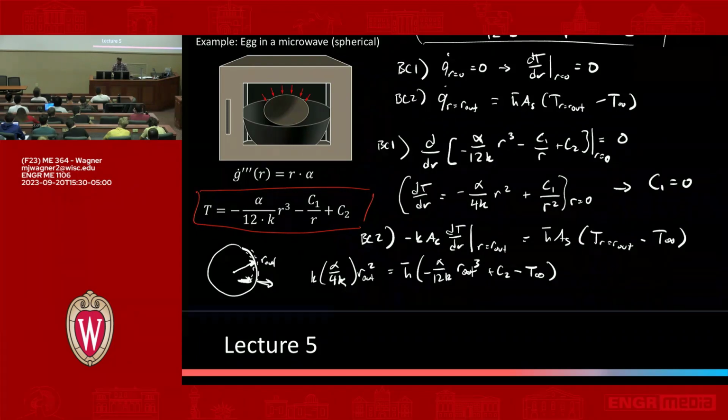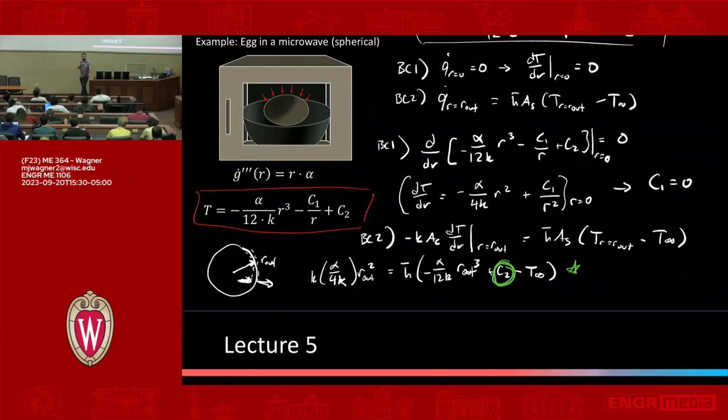At this point, you can maybe see where this is going. We have this equation, and we have one unknown left, c2. Everything else is known. We've evaluated this equation at r out, so there are no remaining unknowns except for this constant. So just solve this equation for c2, and you're done. c1 is 0, c2 is this equation solved, and that gives you your expression. So that's the example.